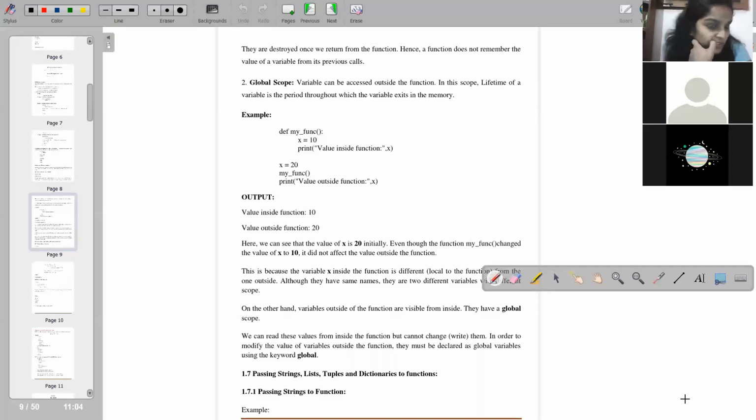I told you about the function, because function is a very vast topic. So I took 2 lectures on function, and in yesterday's class I repeated that also. Okay. So today in function we will see how we pass a string, list, tuples, and dictionaries.